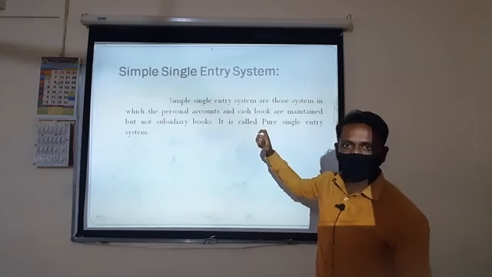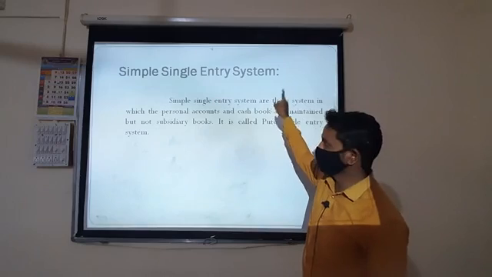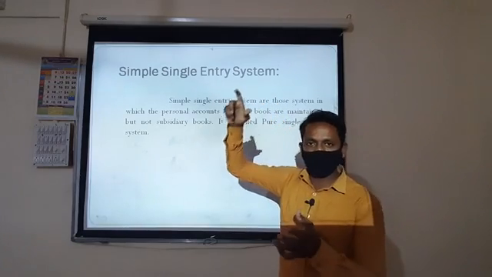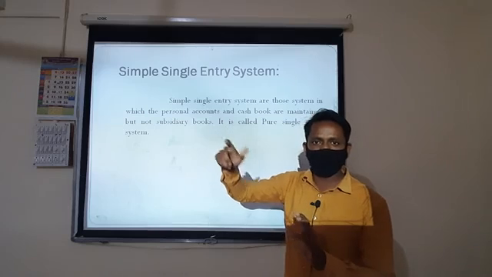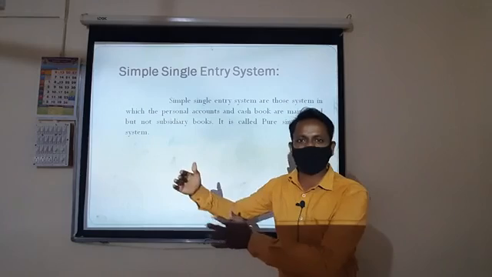Next one, simple single entry system. In the pure single entry system only personal accounts are maintained, not the cash book and subsidiary books.